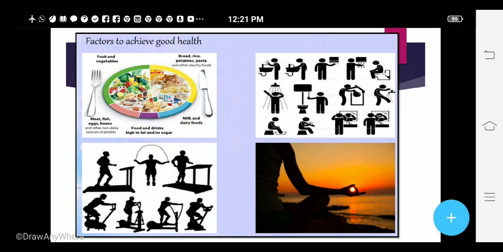Now let's talk about the factors which can help you in achieving good health. The first and foremost important thing is you should have a very nice diet. You should have a balanced meal, a very nutritious diet, which is very, very important. Then second is the daily routine. Most of these activities have to be done with hygiene. You should take a bath regularly, you should wash your hands frequently, even after going to the toilet, and before cooking food, all these things.